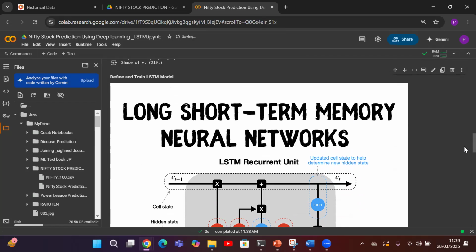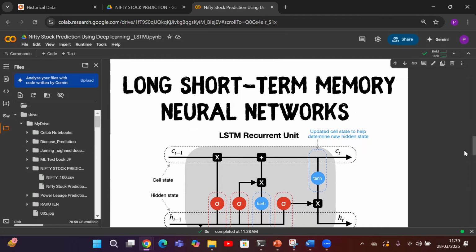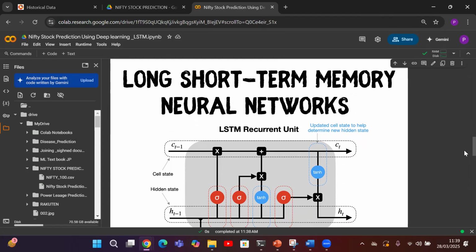Have you heard about LSTM before? LSTM, or long short-term memory, is a type of neural network, which we call an RNN, recurrent neural network, that is designed to learn patterns from sequential data. Time series is sequential data and natural language is sequential data. LSTM works better with time series data.